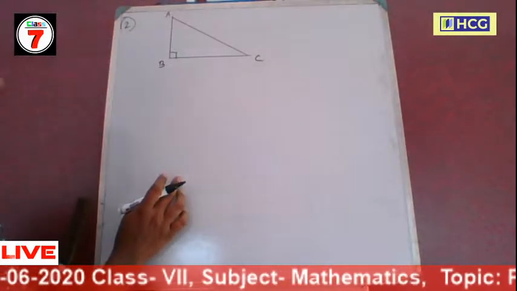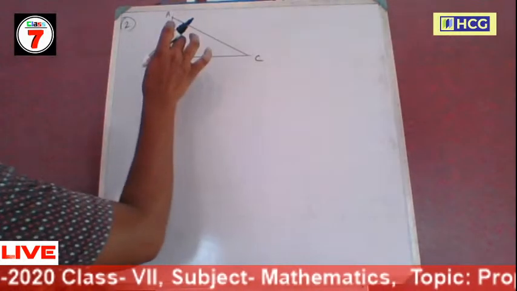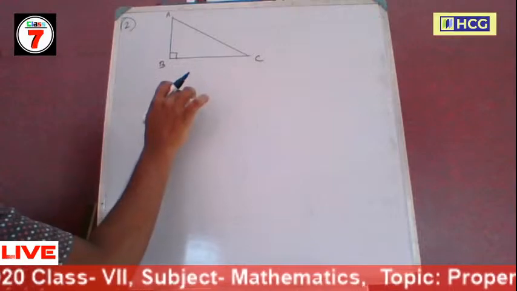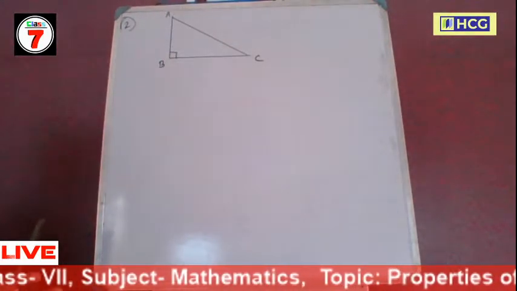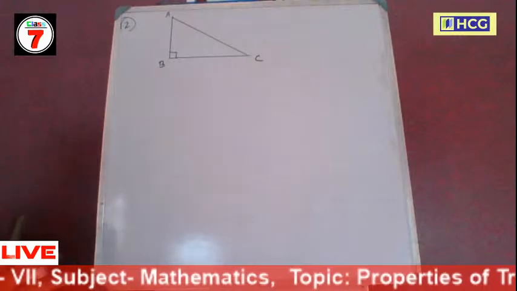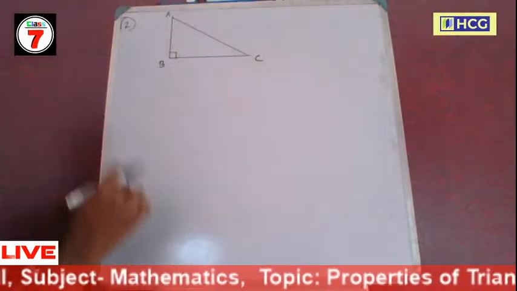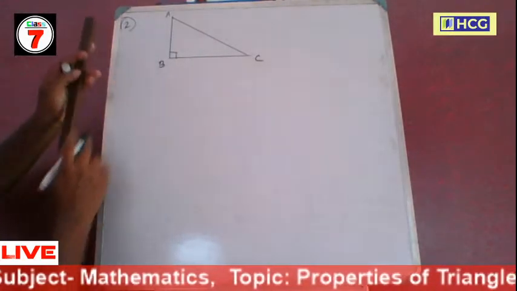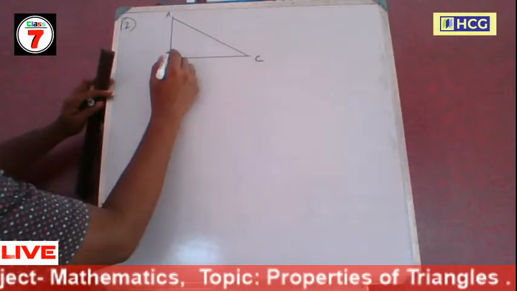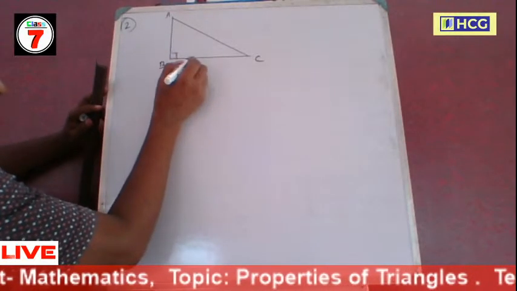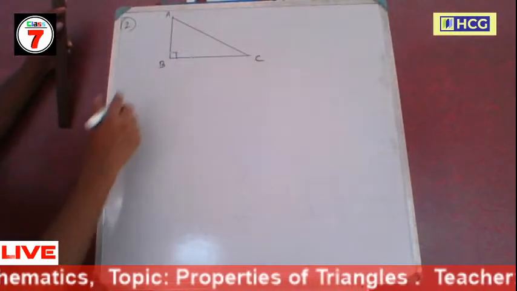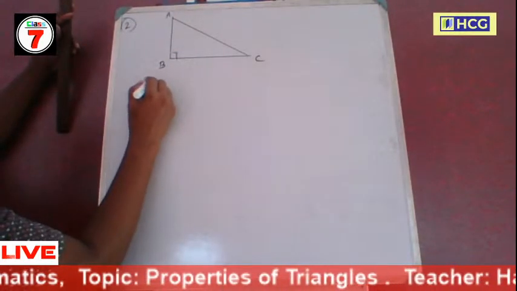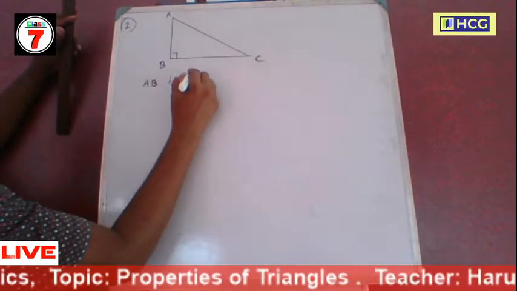Height or altitude is a perpendicular line segment joining any vertex to the opposite side. So here AB is a perpendicular line segment on BC from A. So AB is a height, according to the definition of height.